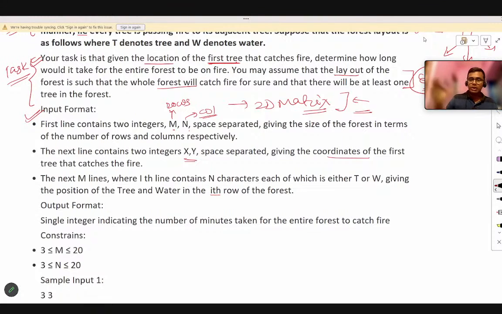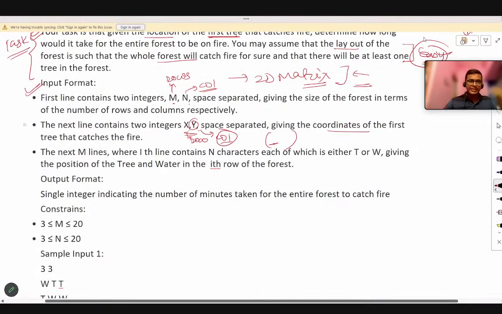So now let's come to this portion. Here in the 2D matrix, to access any position in a 2D array we need two coordinates, and these two coordinates are given to us as x and y. x will represent the row coordinate, at which row the tree is located in that forest, and y will represent the column in which the tree that catches fire first is located. Are you getting this?